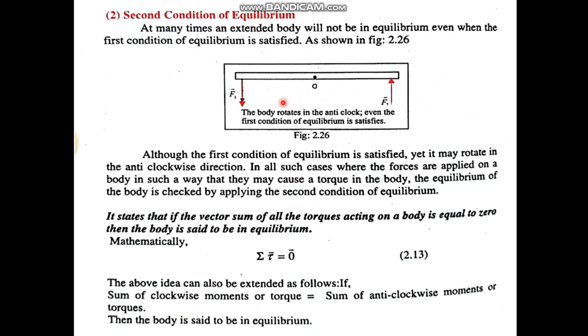So according to the second condition, for a body to be in complete equilibrium, along with the first condition, the second condition must be satisfied. That is, the sum of all the torques acting upon the body must be equal to 0. That is, sigma tau is equal to 0. It means that clockwise moments or torques must be equal to anti-clockwise moments or torques. So if clockwise torque and anti-clockwise torque both are equal, then in that case the net torque will be equal to 0 because the clockwise and anti-clockwise torques will cancel the effect of each other.